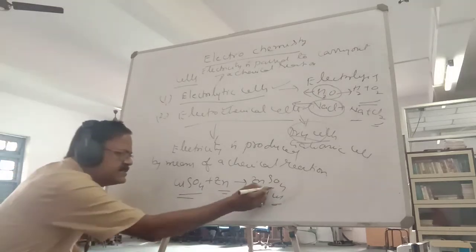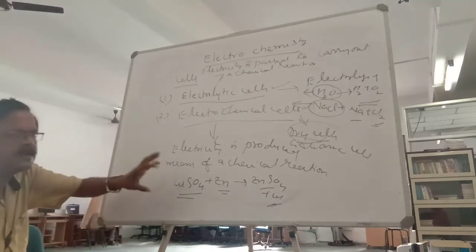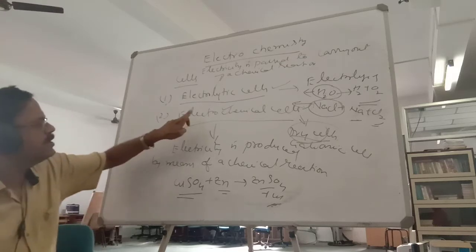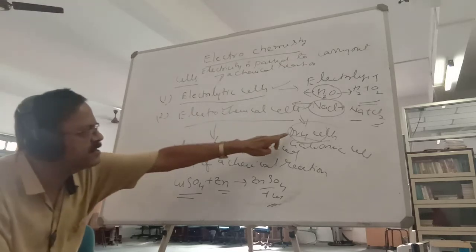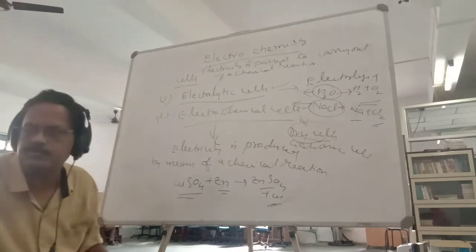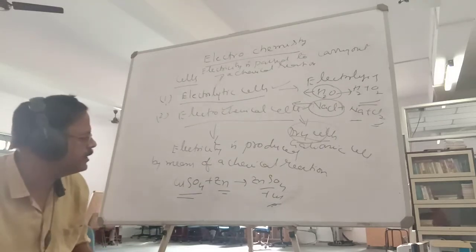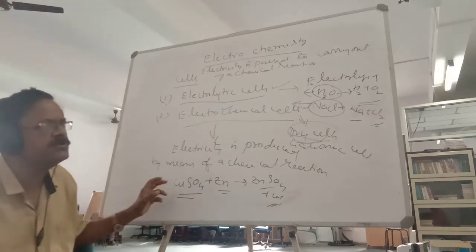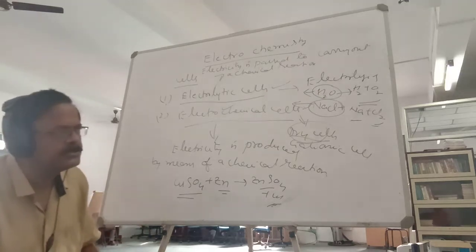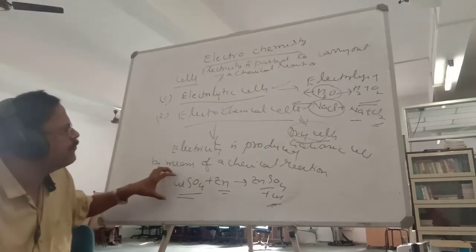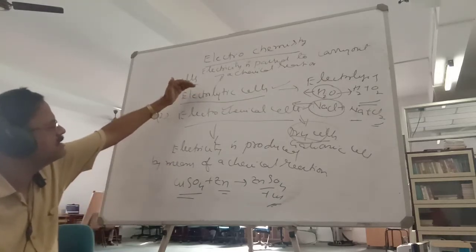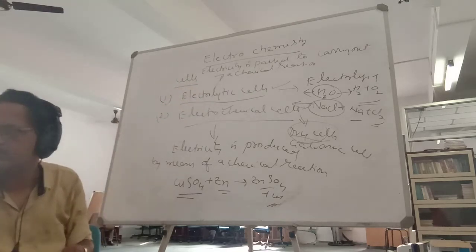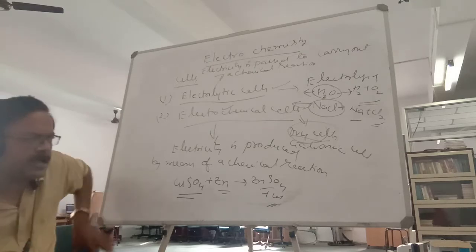So what happens in a redox reaction? How can a redox reaction be used to produce electricity? Electrochemical cells mean where electricity is produced. So how can a redox reaction be used to produce electricity? Mainly now we focus not on the electrolytic cell, we'll see it afterwards. First we'll focus on electrochemical cells. What happens here?